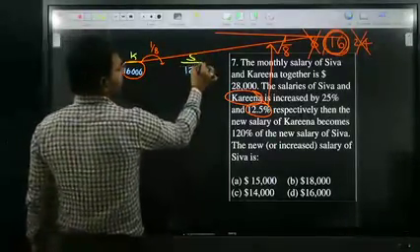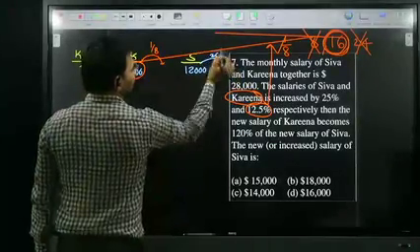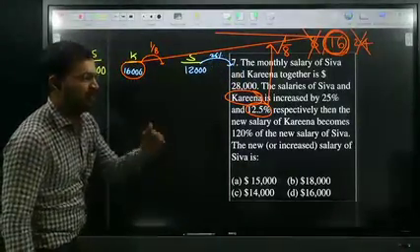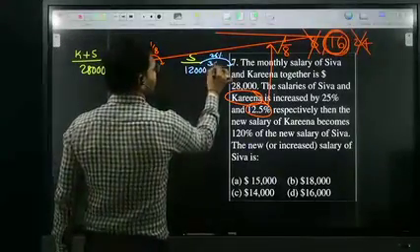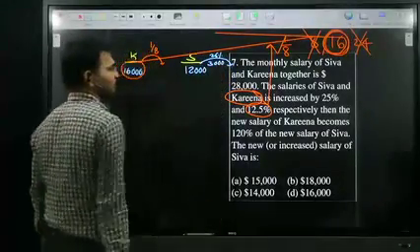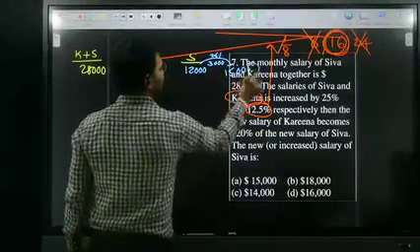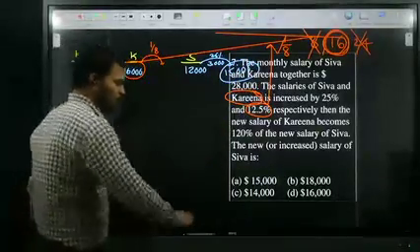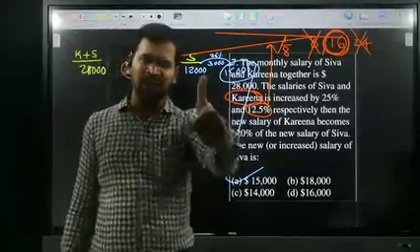They're asking for Shiva's new salary. Shiva's salary is increased by 25%, and 25% is nothing but one fourth. One fourth of 12,000 is 3,000. Therefore Shiva's new salary is how much? 15,000. Your answer is 15,000. Your option is 15,000. All of you okay?